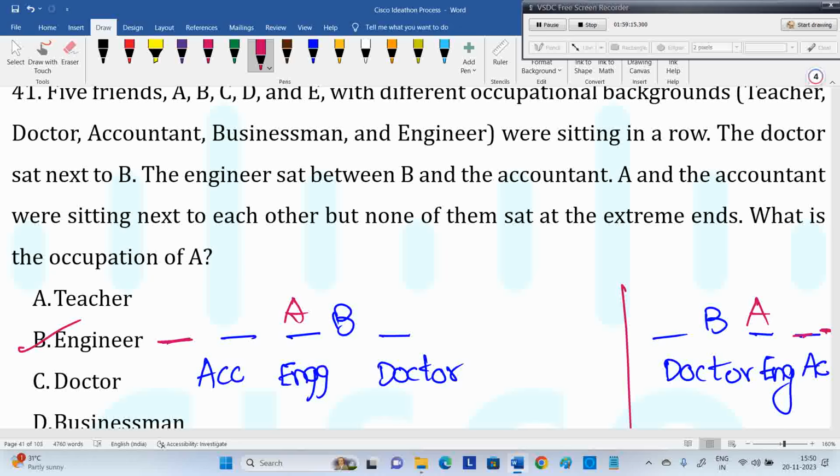B's profession we don't know. B is not accountant, not engineer, not doctor, but B can still be businessman or teacher. Two chances are still there. We are not able to decide. The only thing decided in the question is the profession of A, the engineer. Two arrangements are possible, right side one or left side one. Both arrangements are possible, but we cannot decide the remaining things. A is the engineer is the only thing we can decide.